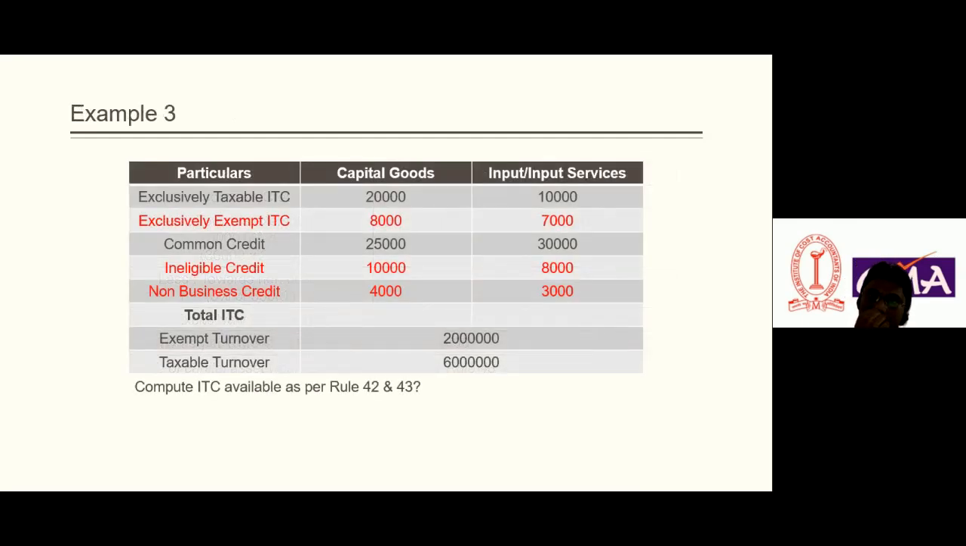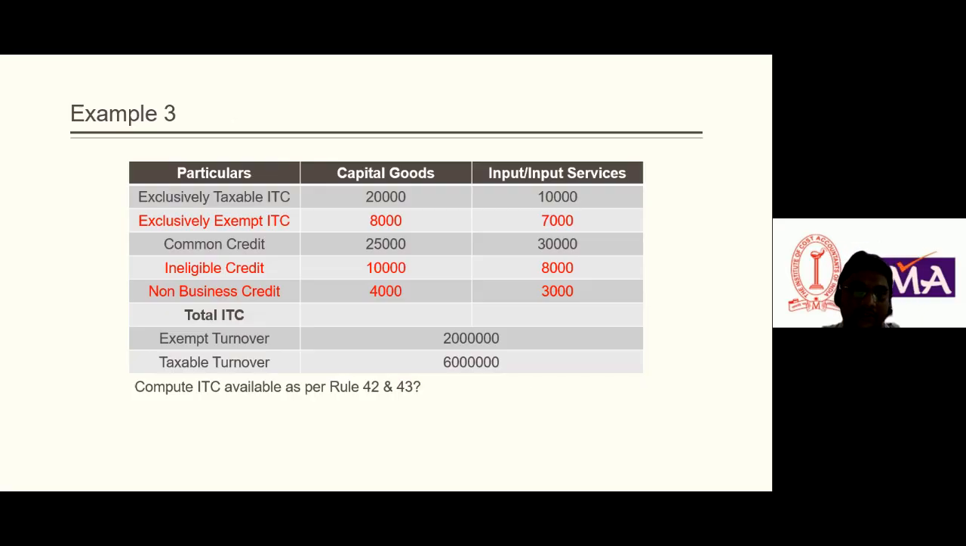Yes, we've taken another example about capital goods and input goods. Suppose a registered person is making taxable and exempt supply. Firstly, you need to learn that if a company is making exempt and taxable supply, then rules 42 and 43 would be applicable. When rule 42 is applicable, there are inputs and input services, obviously, and he buys capital goods also. So if a company is making both taxable and exempt supply, then rules 42 and 43 will be applicable.